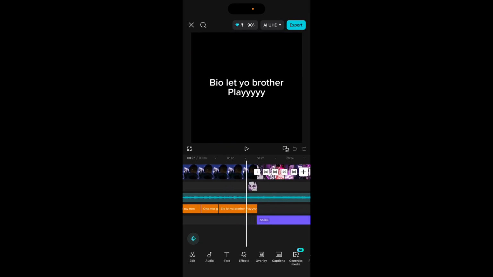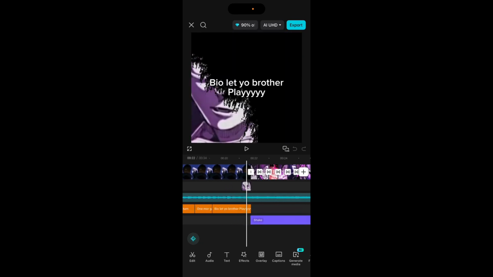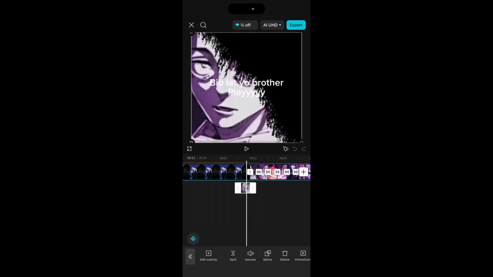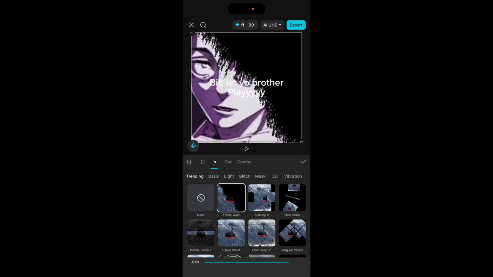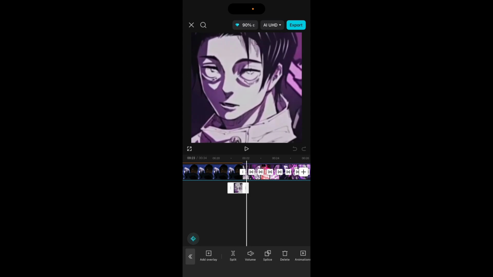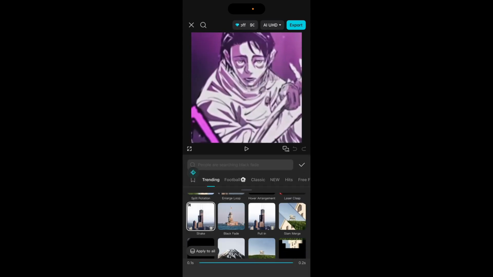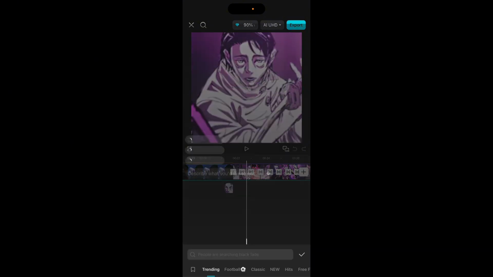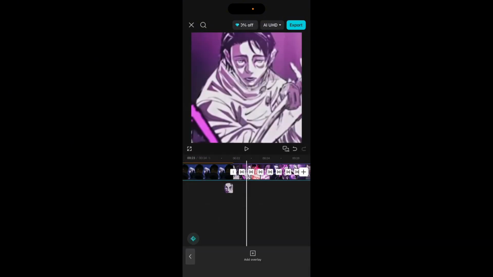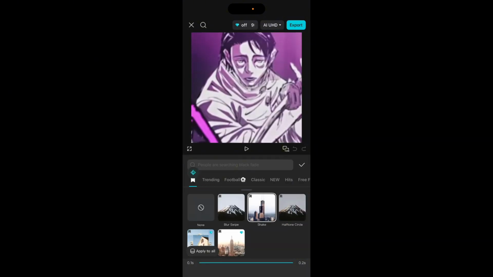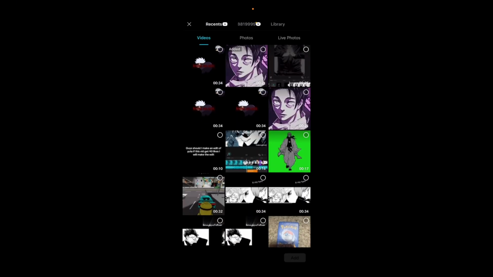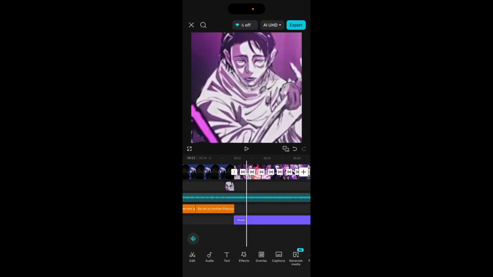Then you add an overlay right here. And then for your animation, you should put fabric wipe. And then for stuff I use, like for transitions, you're gonna want to use... Not that. You're gonna want shake, halftone, circle, and blur wipe.